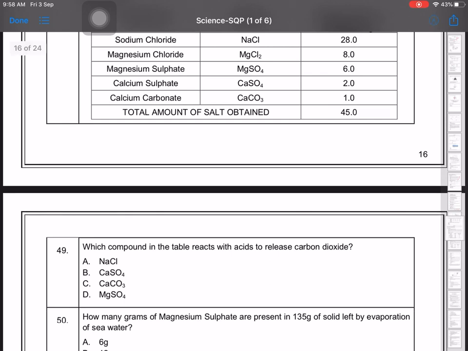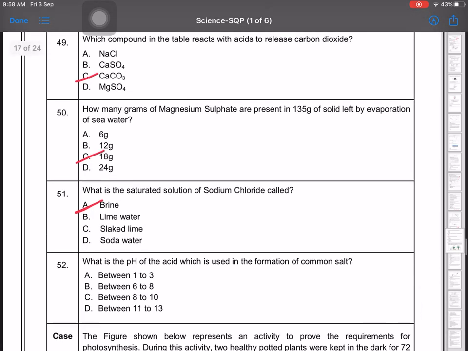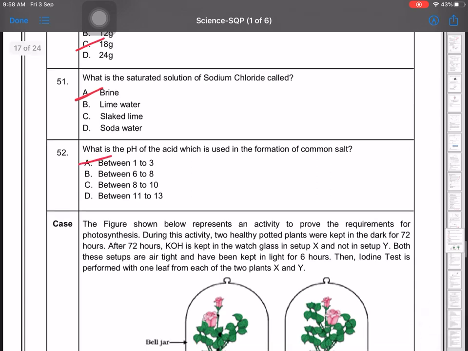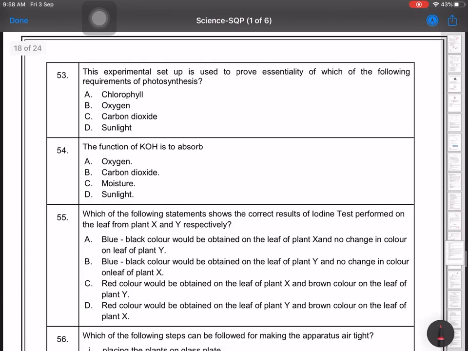So the option in the first case is calcium carbonate. In the second case, the option will be 18 grams. Third case, you have seen brine solution, sodium hydroxide and sodium chloride and water. 52 is the answer, between 1 and 3. Second case study question. All these are activity based questions from your NCERT. Then the gas which is produced is C, carbon dioxide.